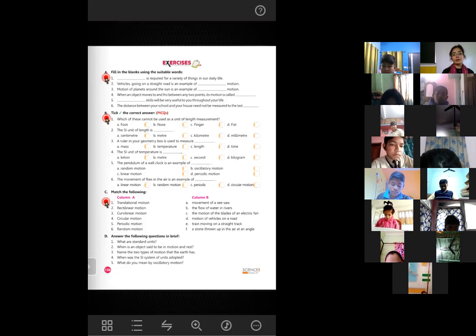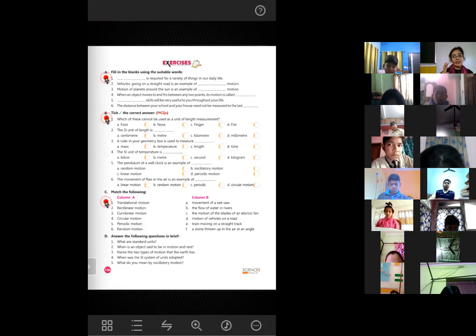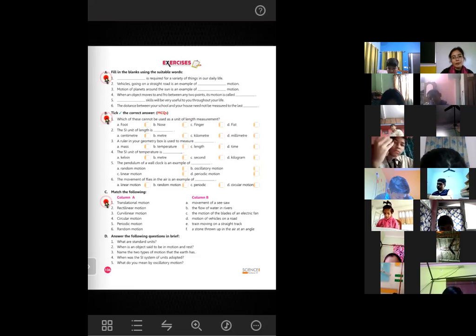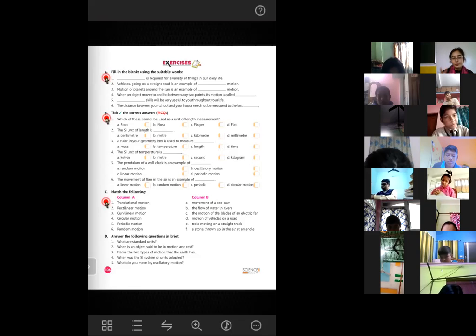Translational motion is the motion when every part of the object which is moving is also moving with the object. Suppose you are in a car, the car is moving. That means if you are inside the car, you are also moving. This is why a moving car can take you from one place and drop you at another place, right? So when every part of a moving object is also moving at the same speed with the object, that motion is called translational motion.